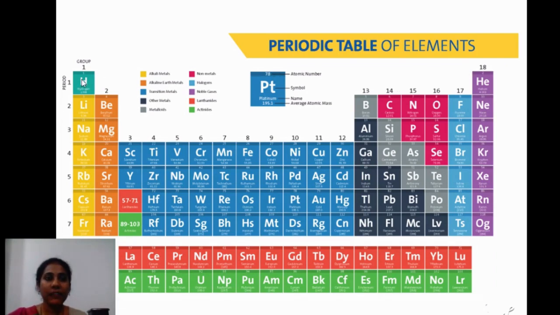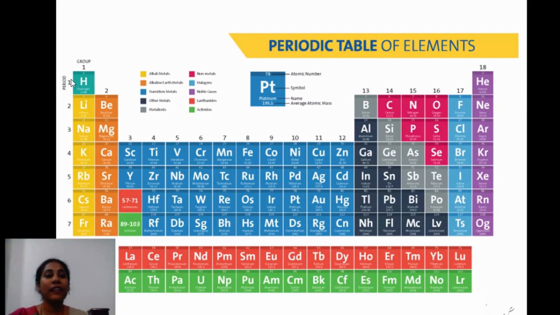So you can observe here the first period. The first period is the smallest period, right? Hydrogen and helium. That's it. You have only 2 elements here. And what is the main concept of the modern periodic table? Elements are arranged in the increasing order of their atomic number. The atomic number of hydrogen is 1, helium is 2, lithium is 3, then 4, 5, 6, like that. In increasing order, elements have been arranged.